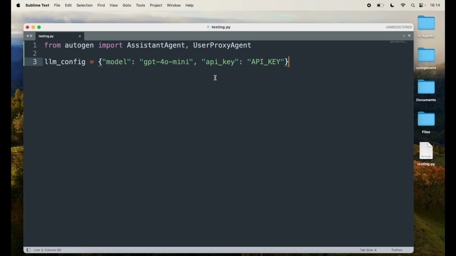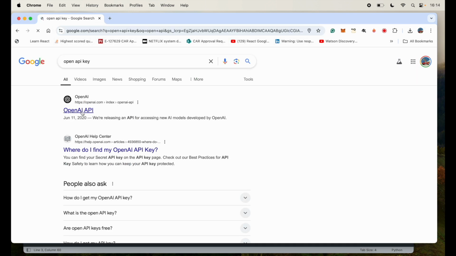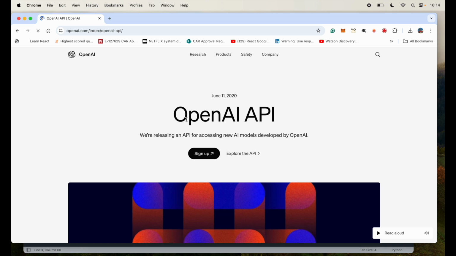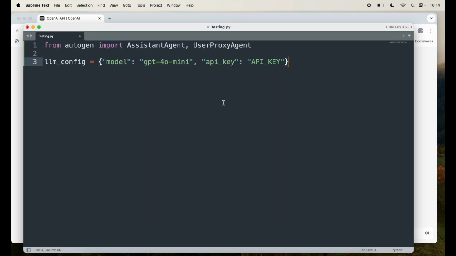This key is unique to me, and it is obtained from OpenAI's API management portal. You can get one yourself. To get there, you can open a browser and just search OpenAI API key, and it will take you to OpenAI's website where you can sign up and get a key.